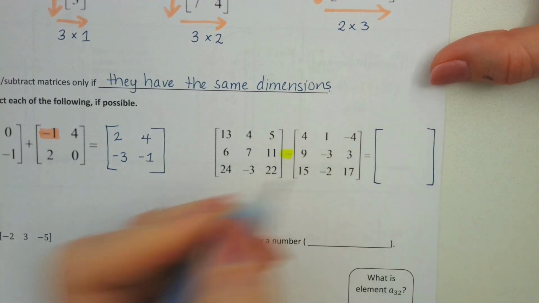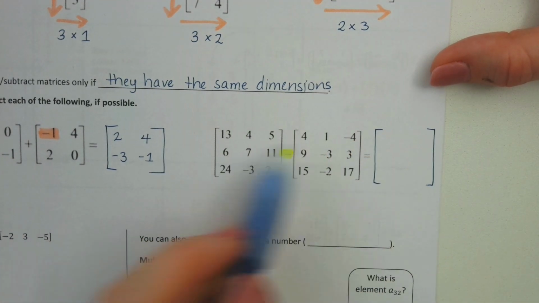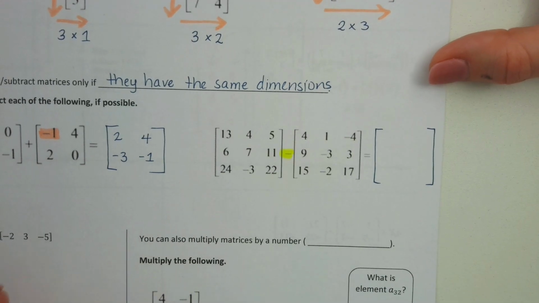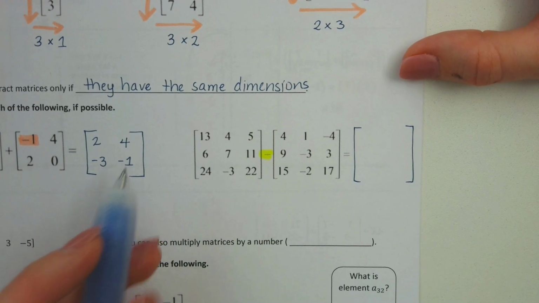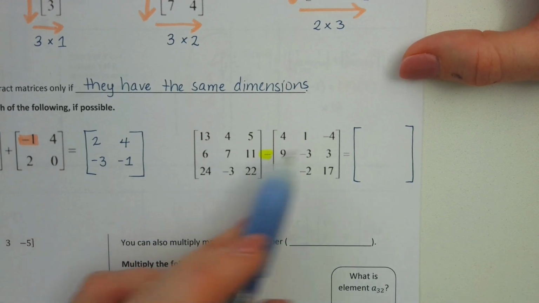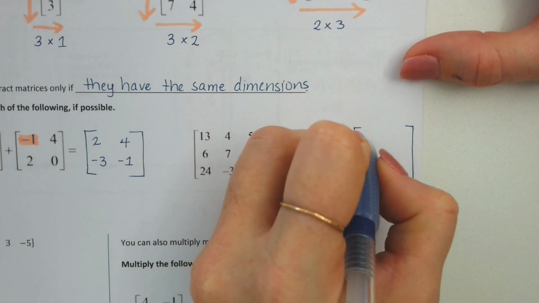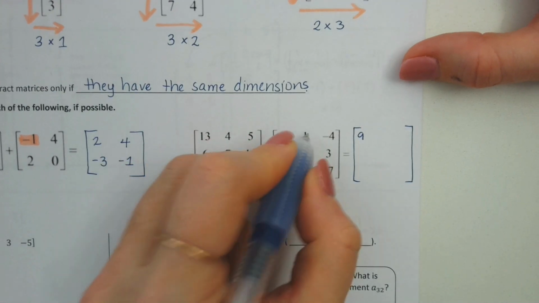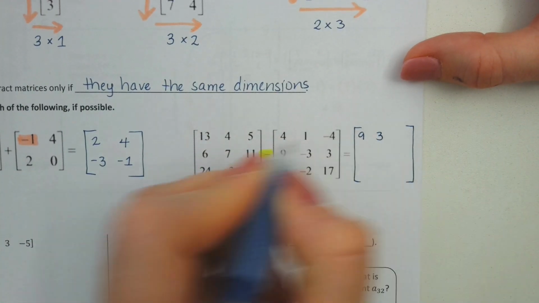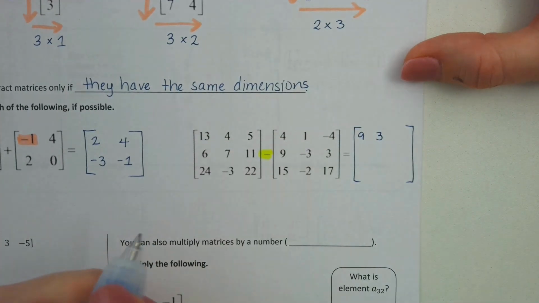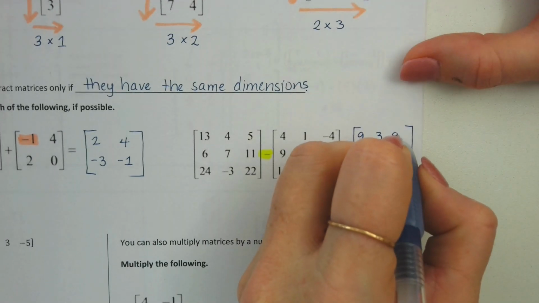They are the same size, so it is going to create a matrix that's also the same size, another 3 by 3 matrix. And we're just going to carefully go through and subtract the elements that are in the same positions. So starting with 13 minus 4, 4 minus 1, 3. 5 minus negative 4, 9.